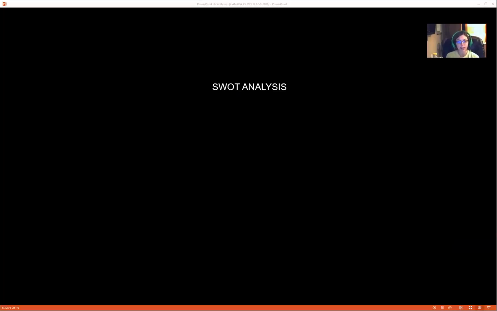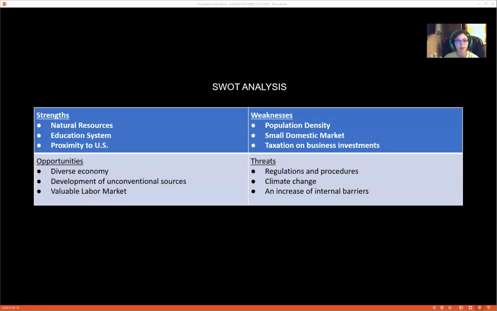Next, we'll take a look at the SWOT analysis. Some of the strengths that Canada possesses are natural resources, their great education system, and the proximity to the United States. Some weaknesses include population density, a small domestic market, and their taxation on business. Some opportunities include a diverse economy, development of unconventional resources, and the possibility for their upcoming valuable development. Threats include regulations and procedures, possibility of climate change, and increase of internal barriers.